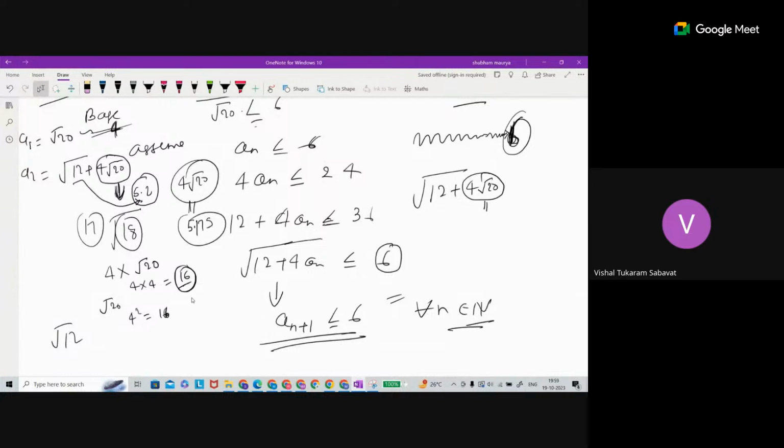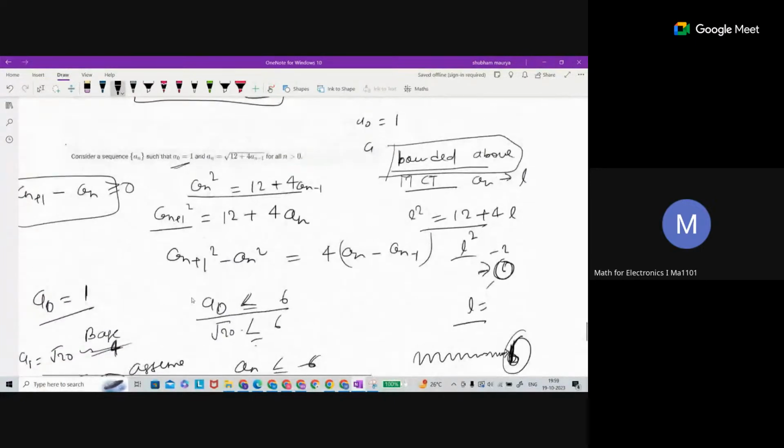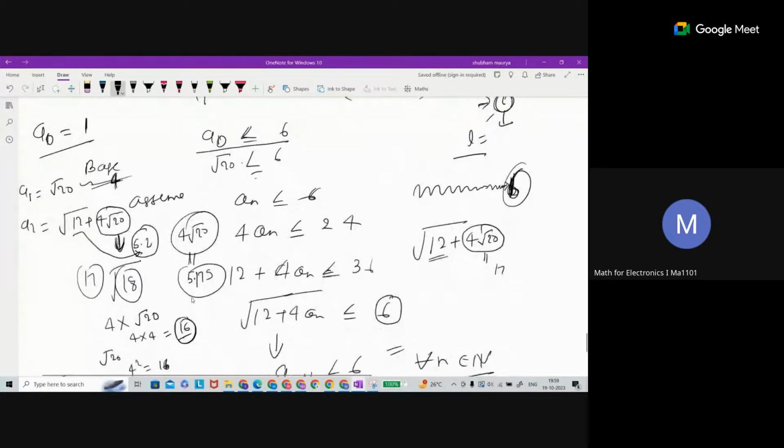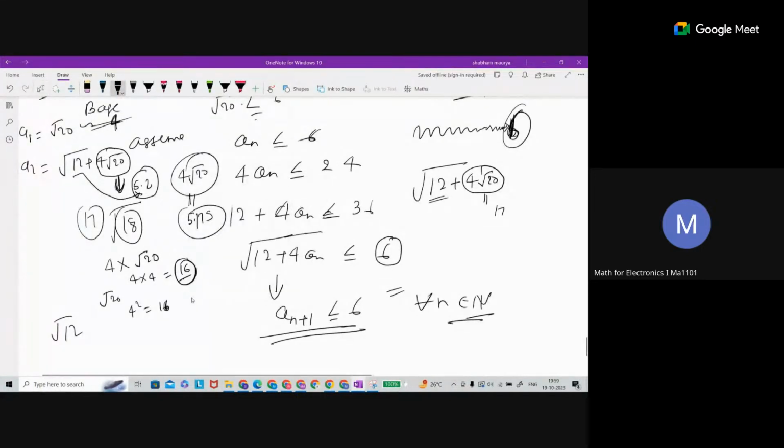5.79. This is one way to guess the bound. This is roughly what? 16. What is this? 12, 16, 28. 17.7, 28. Roughly 16 or 17. See, this is one way to guess exactly where all the numbers are coming. Otherwise, this is the only way. A different method, I don't know. If you apply MCT, guess that upper bound and try to show whether it is the upper bound or not. That's the only way. Otherwise, if you are able to guess, as I am guessing here, then you can guess.